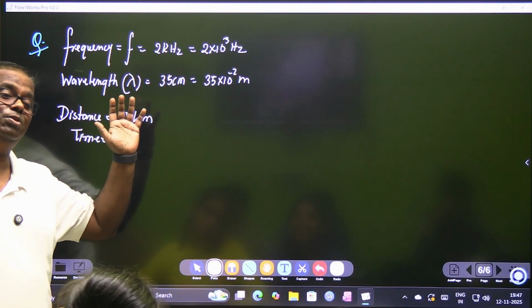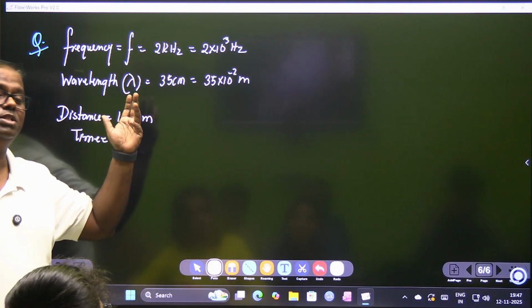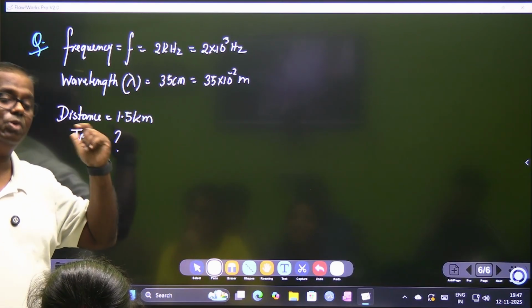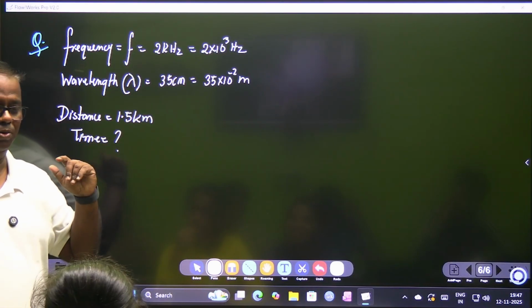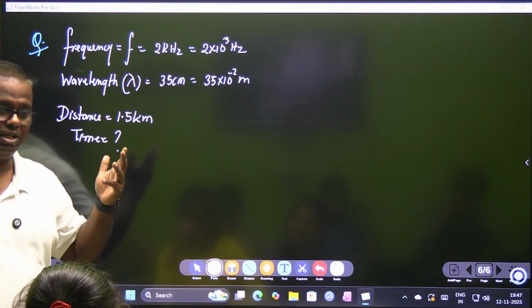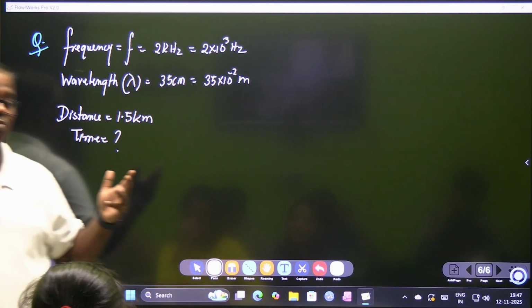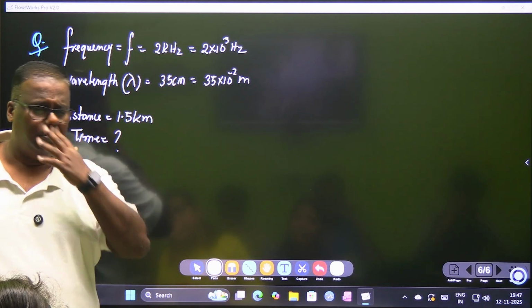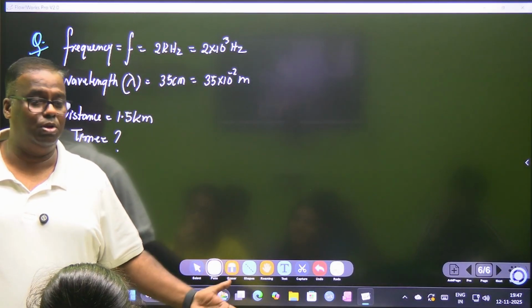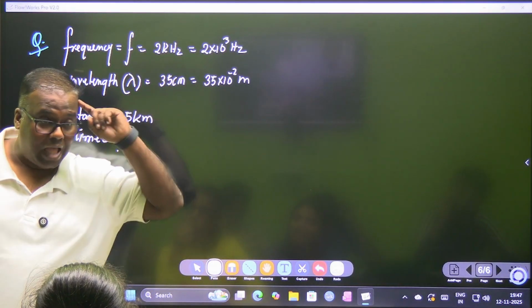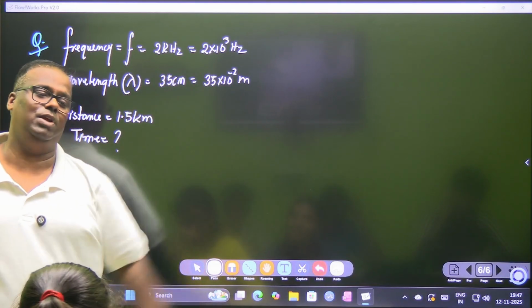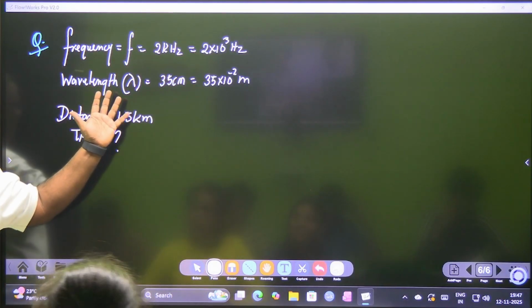CBSE is all about content and competency based. There are many ways where grade 10 students can't do simple question answers with this mentality. But it's not that they don't know. They know. If you give them a simple example, like yesterday, you'll not understand parallel networks and all. They said if one bulb gets fused, what happens to the other two? Students started saying sir, the glow will increase. Does the glow in your drawing room increase when the bulb in your bedroom fuses? That thought process, you are not able to connect with the question. That's why you are miserably failing in that question, because you are not enjoying it.